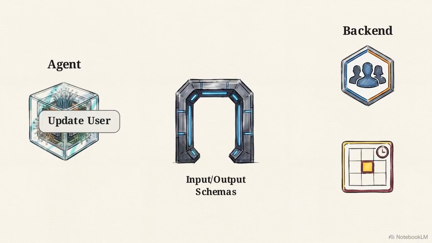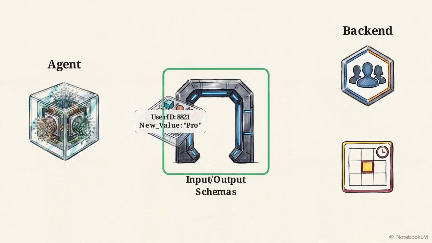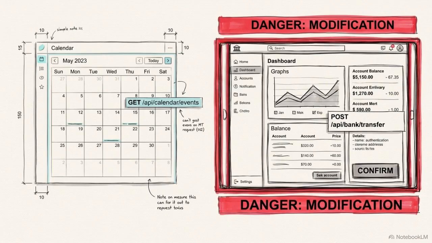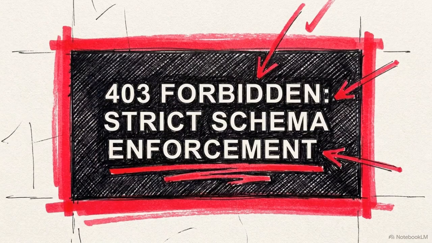To interact safely, a model needs a rigid schematic barrier. A vague instruction like "update user" is rejected, while a structured block with specific programmatic parameters successfully passes through. We also have to differentiate between the risks of read tools, like checking a calendar, and write tools, like processing a refund. High-risk actions require strict timeout limits, predefined retry rules, and human-in-the-loop approval gates. Treating all external tools as strict, schema-enforced APIs prevents hallucinated logic from altering real-world data.